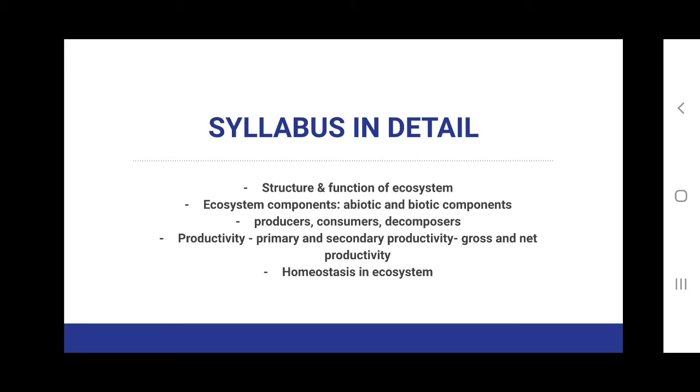Under biotic components, we will be discussing producers, consumers and decomposers, and then we will be discussing productivity: what is primary and secondary productivity, what is gross and net productivity, and what is homeostasis in ecosystem.